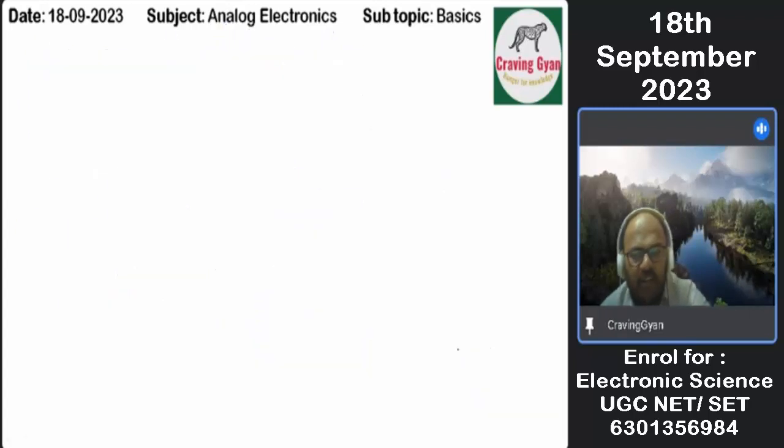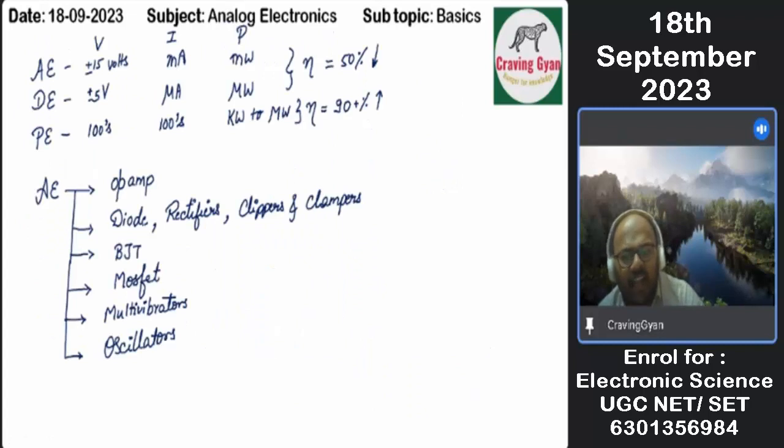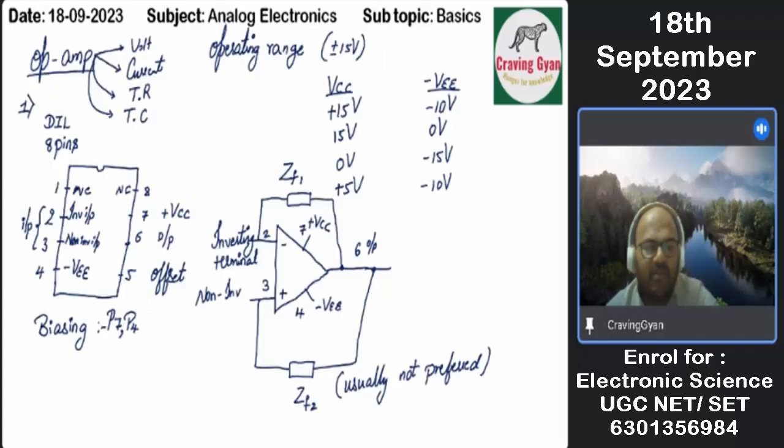In the last topic of the syllabus, oscillator, there we are going to talk about the positive feedback. In all the rest of the cases, we are focusing only on the negative feedback. Very, very important.